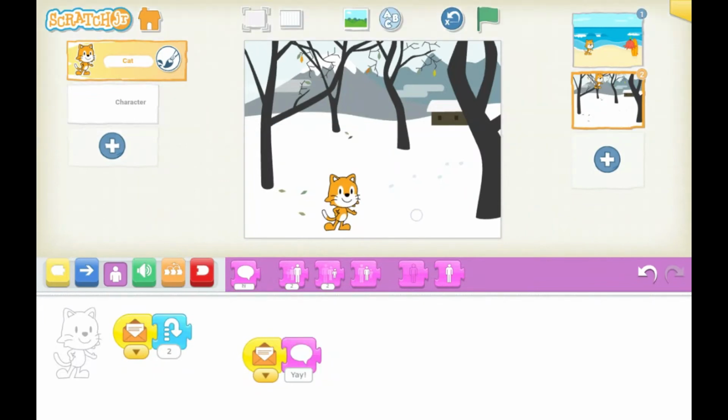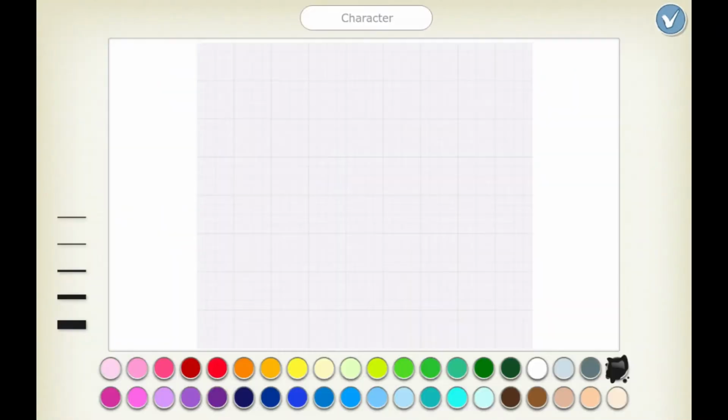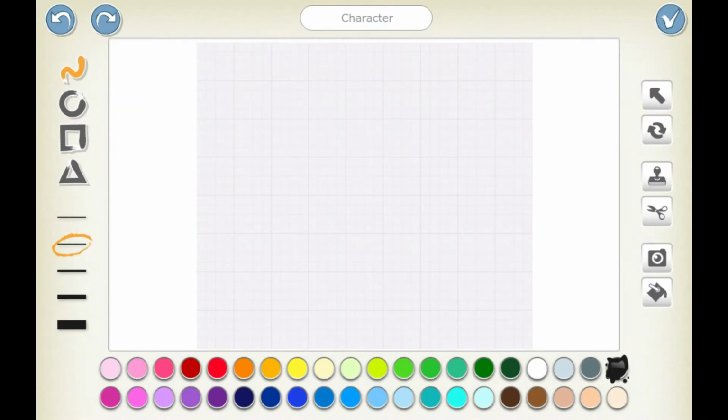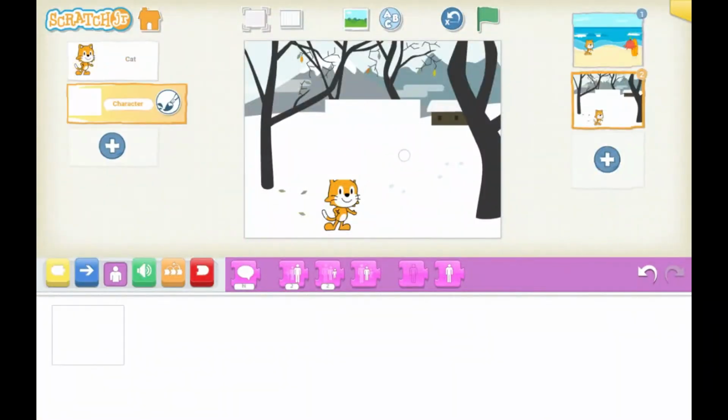Do you know how I did this secret? Well, it's easy. I'll share it with you. Now add a new sprite. Just click on the paintbrush and you'll come to the paint editor. You can make your own sprite. I'll take the square and make a white square and fill it with white. Now I can place it anywhere I want because even the backdrop color is same.